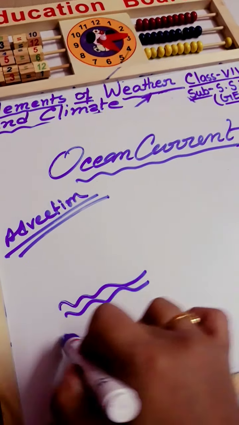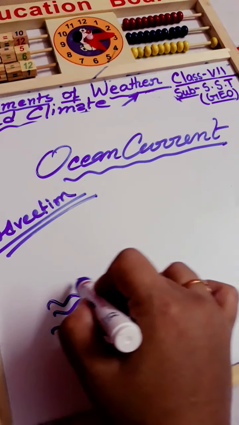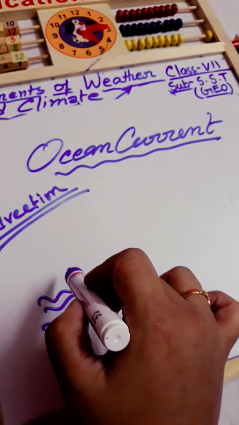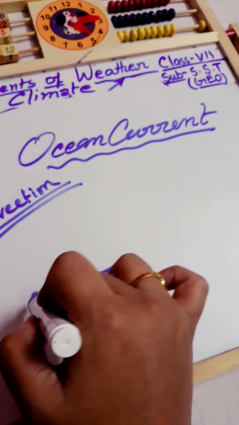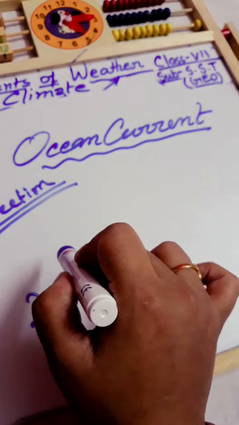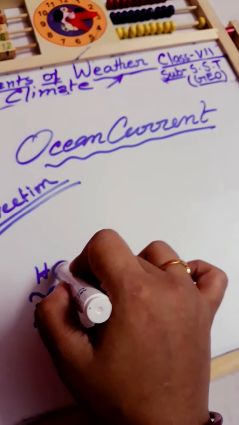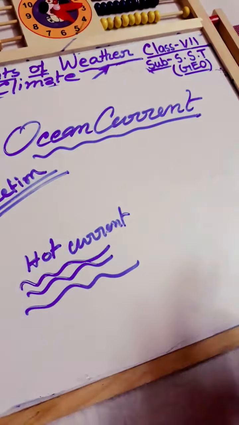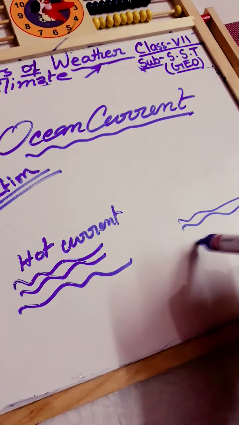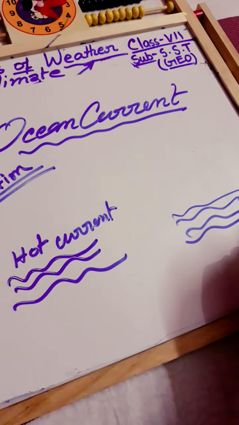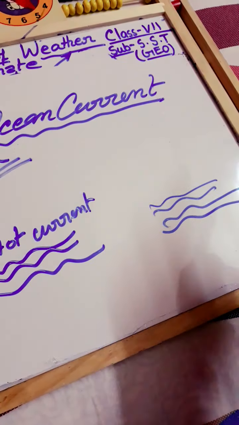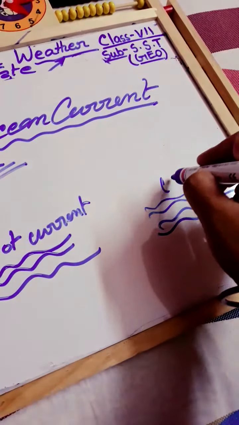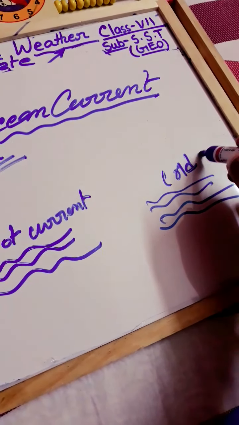Suppose in this area the air is getting heated, so the ocean current is also a hot or warm current. And in this area, suppose the air has low temperature, so the ocean water will be a cold current.